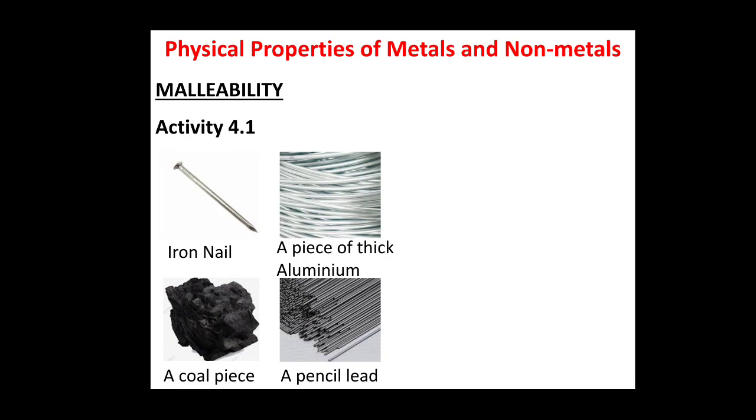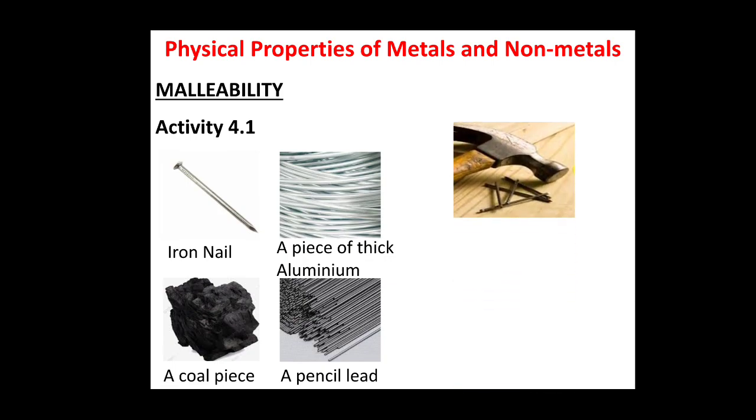For this activity, we have to take a small iron nail, a coal piece, a piece of thick aluminum wire from this bunch shown in the picture, and a pencil lead from this bunch of leads. Then we have to take a hammer. Hammer for what? For beating all those materials.